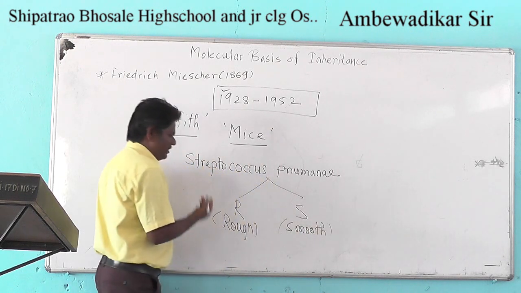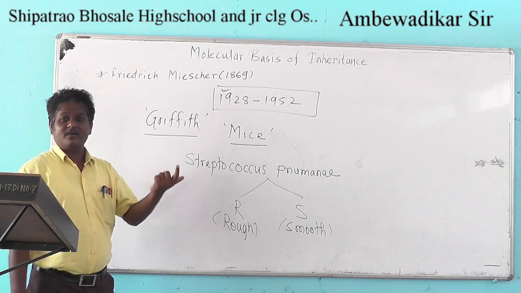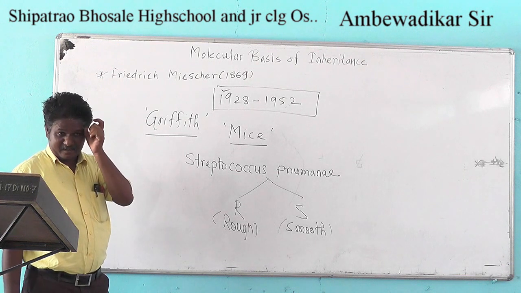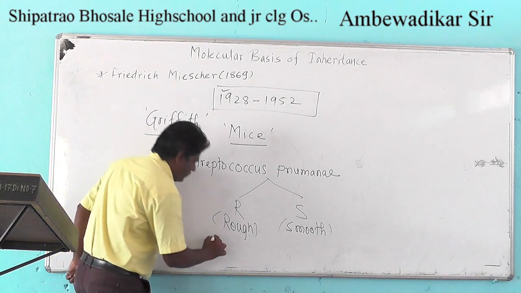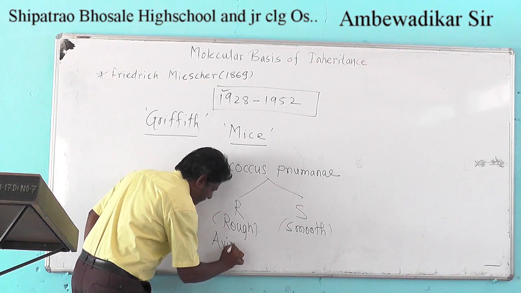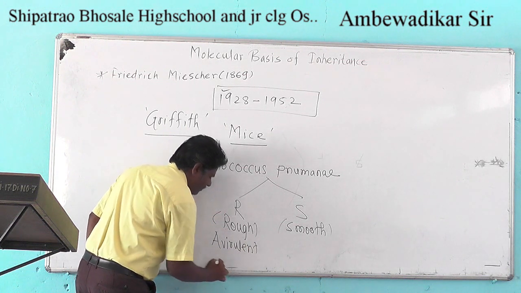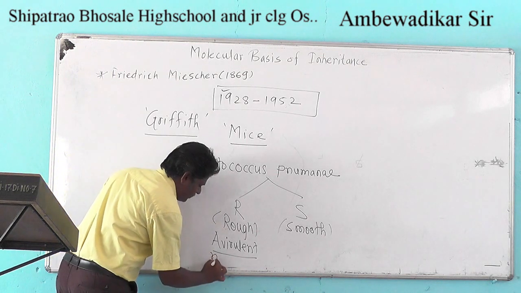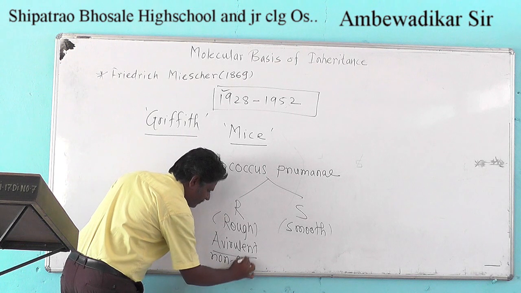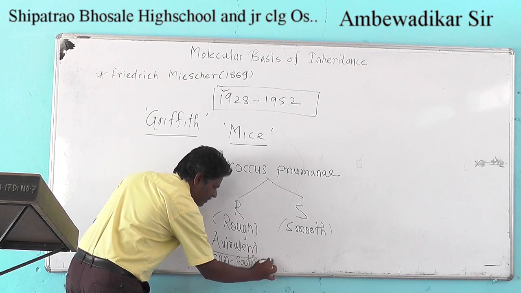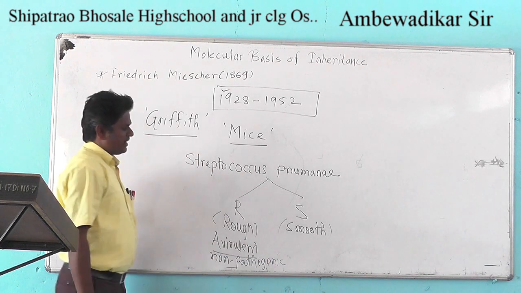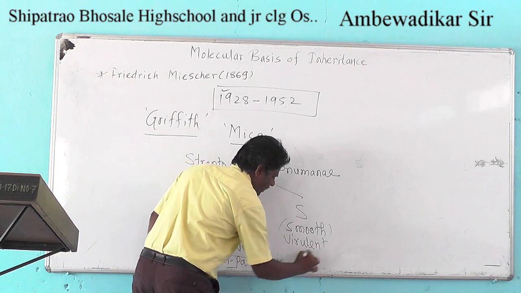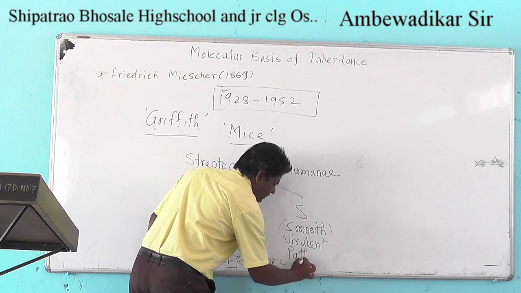Among them, which causes the disease and which does not? The rough strain is avirulent, which means it is non-pathogenic, while the smooth strain is virulent and pathogenic.